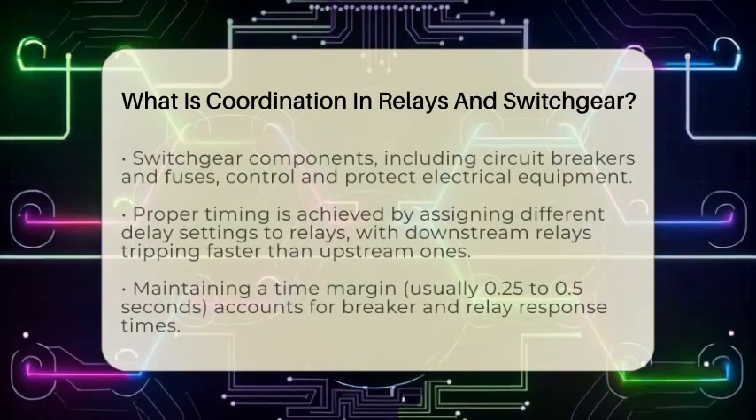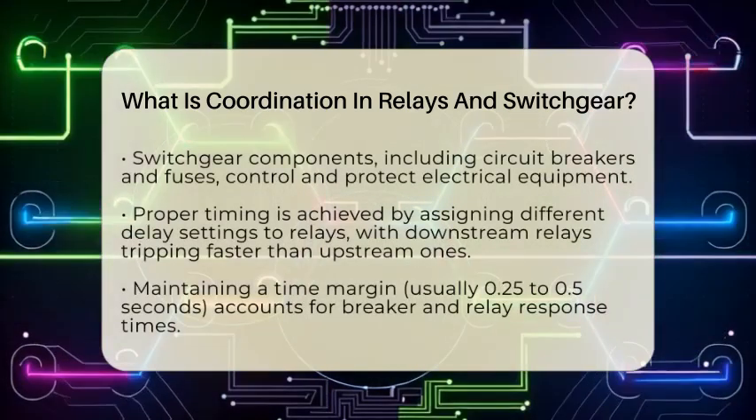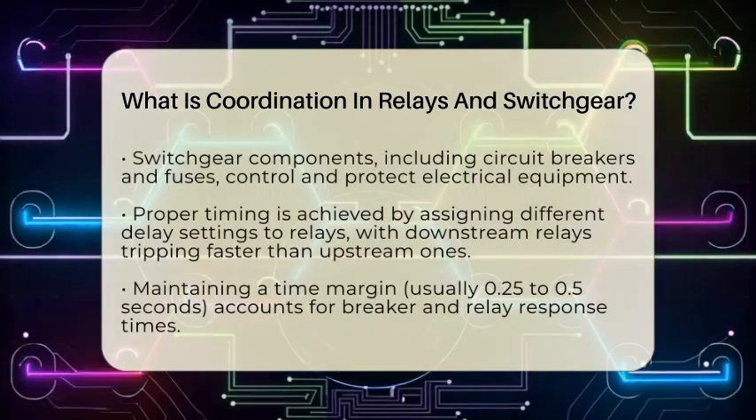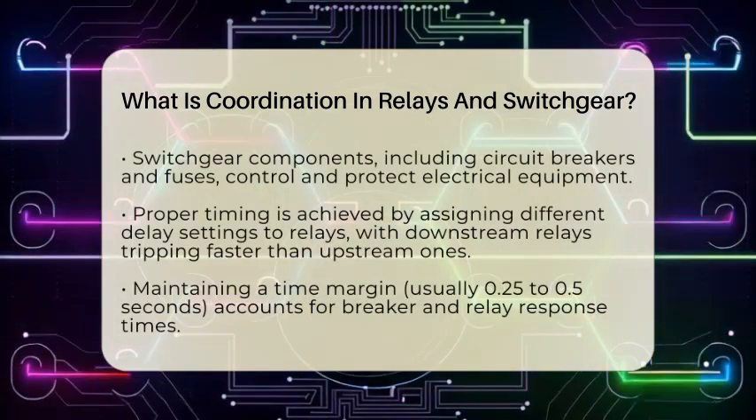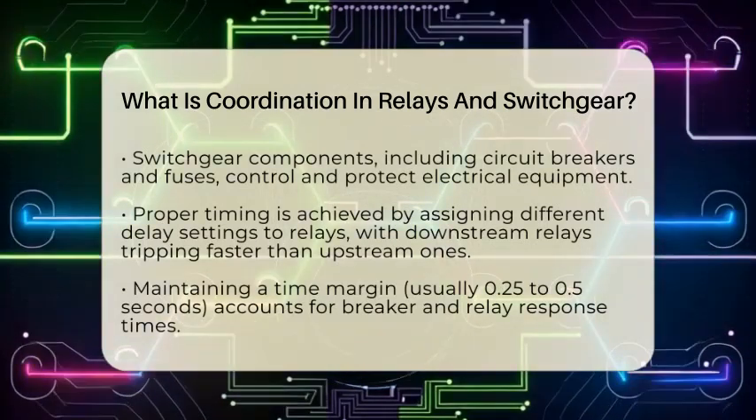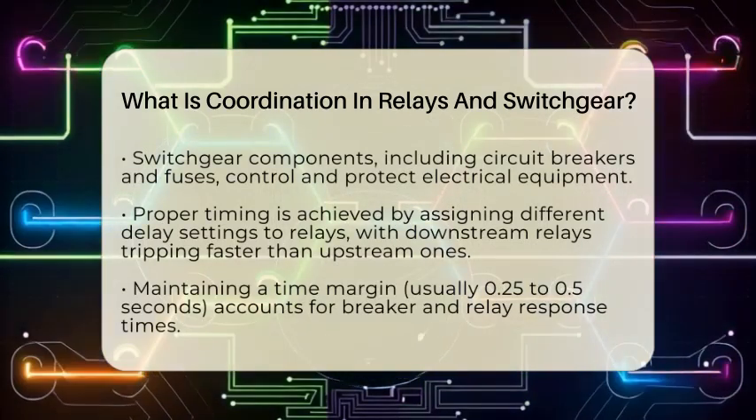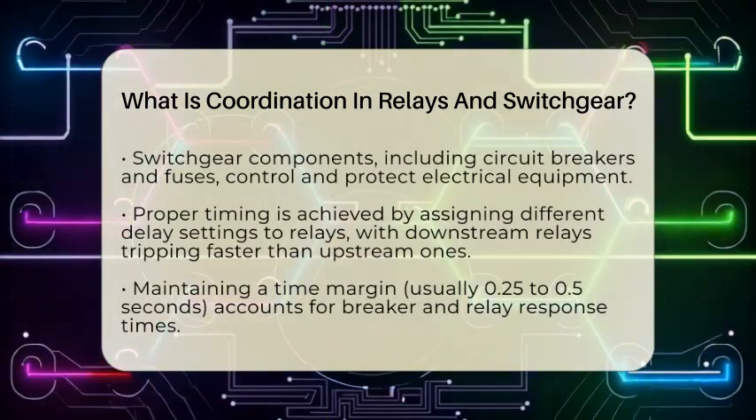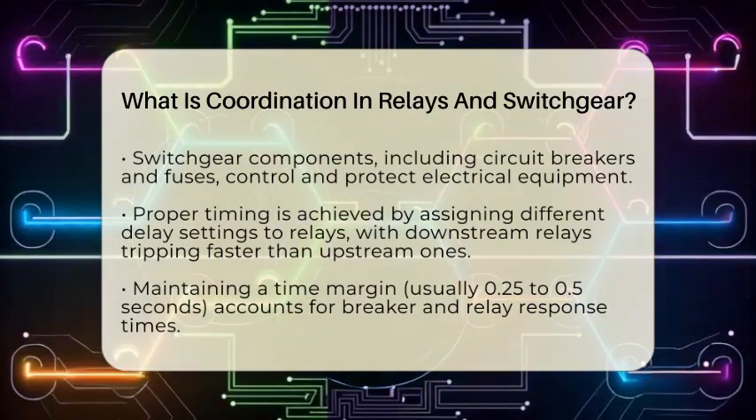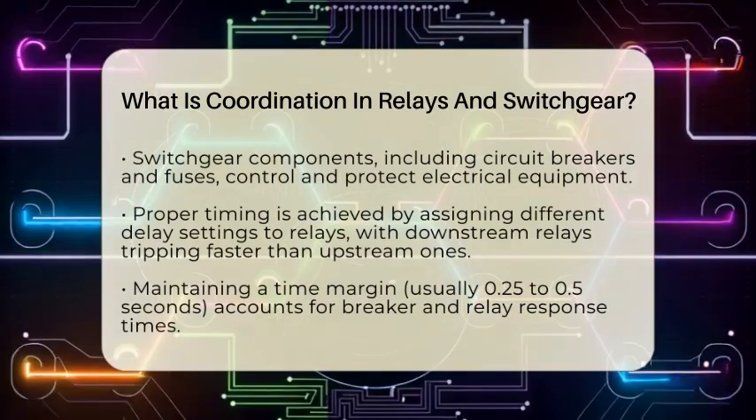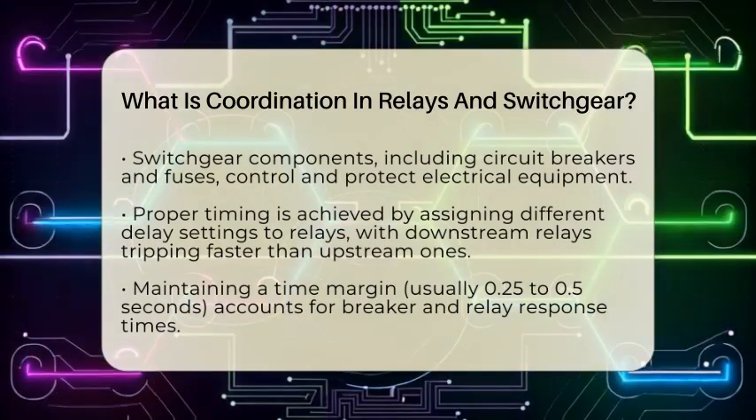Relays are devices that detect abnormal electrical conditions like too much current or voltage drops. Switchgear includes components like circuit breakers and fuses that control and protect the electrical equipment. When a fault occurs, relays send signals to trip the circuit breakers. Proper coordination ensures that the relay closest to the fault trips first, while others stay inactive.